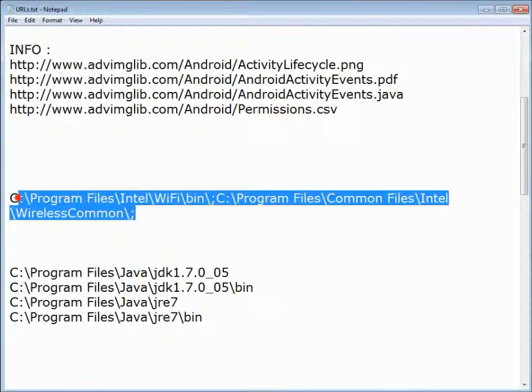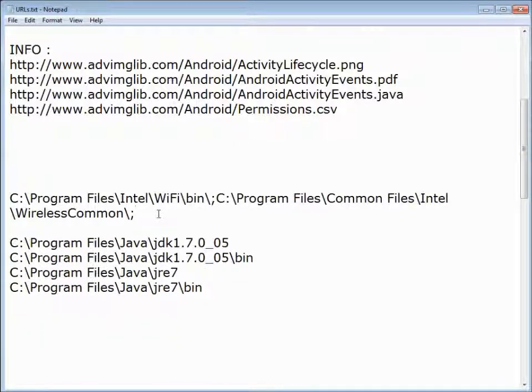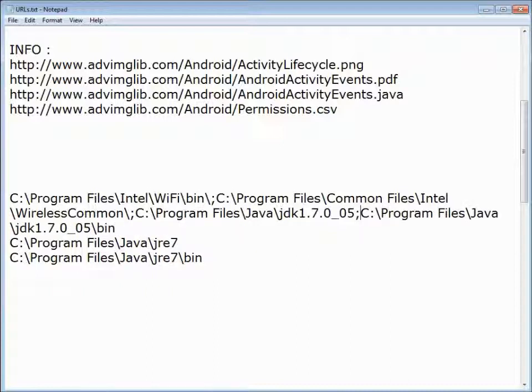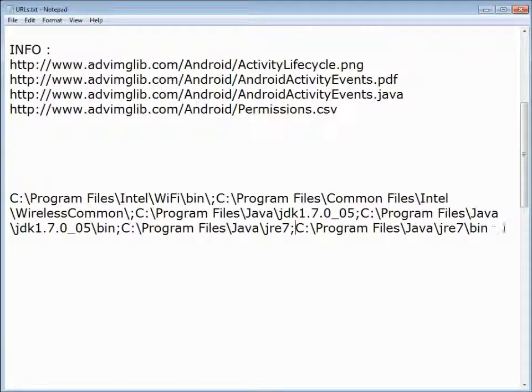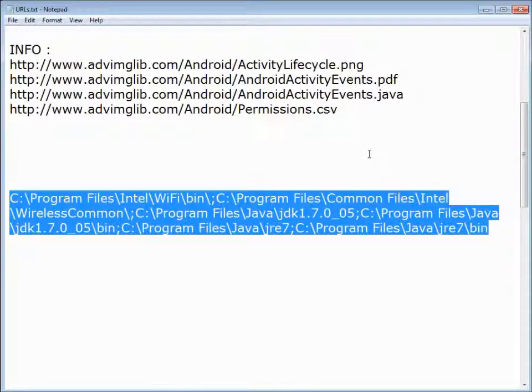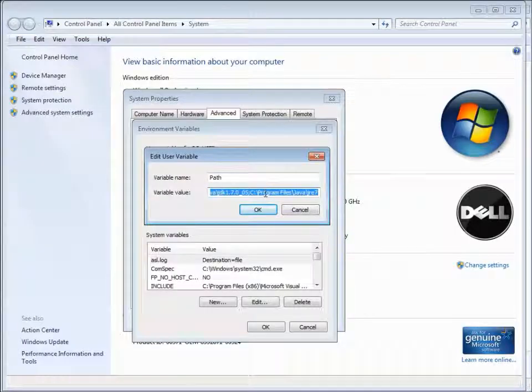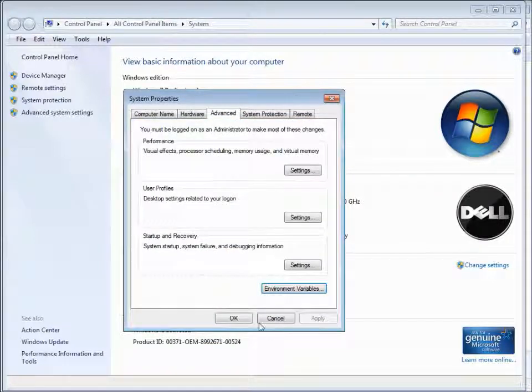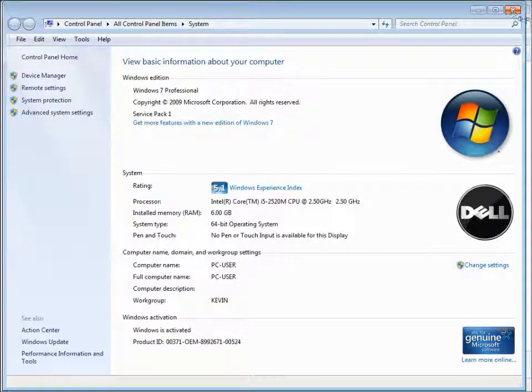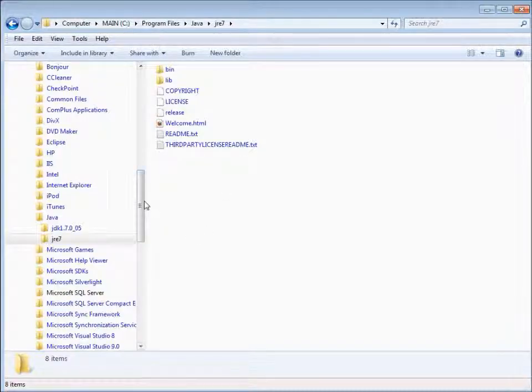So basically, it should look like this when you get it, and we'll just tack on this, put a semicolon, tack on that, semicolon, tack on that, semicolon, and there you go. There's your finished path. That basically allows your operating system to execute the different things that are in those folders without having to hunt around for them or give you an error message saying that it can't find them. So now it's updated, and there's our path. You may have to restart after updating that path. I'm pretty sure that I already had that in there, so I don't need to restart at this point.